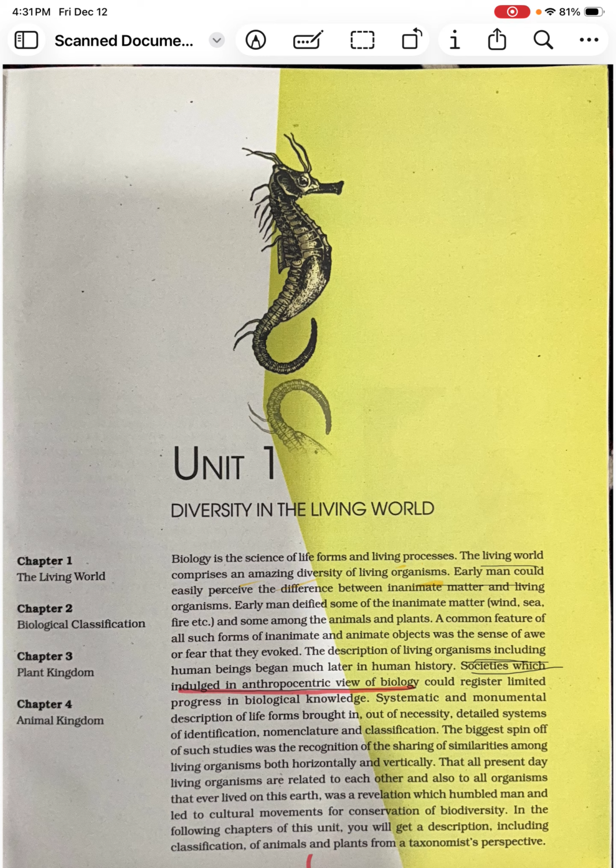And later on, the systematic and monumental description of life forms brought in out of necessity a detailed system of identification, nomenclature and classification. As I said earlier, there is a lot of diversity which has been observed since a long time. So they thought that there should be some systematic placement of these organisms so that further generations can easily explore, compare and study them. Monumental is nothing but on a large scale.